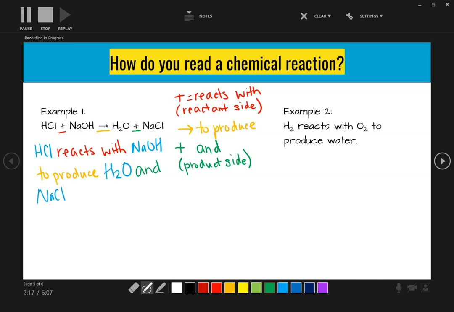Okay, let's go the other way. Now I gave it to you in words, and I want you to put it in symbols. We're still going to use the same key. We're going to start by writing the element that we have, so H2. Then we have the words reacts with. Go to your cheat sheet. What is reacts with in symbols? It is the plus sign. O2, to produce. What does to produce mean? Go to your cheat sheet. That is your arrow. To form water. And water is H2O. So you will get a little bit of practice of this on Schoology.